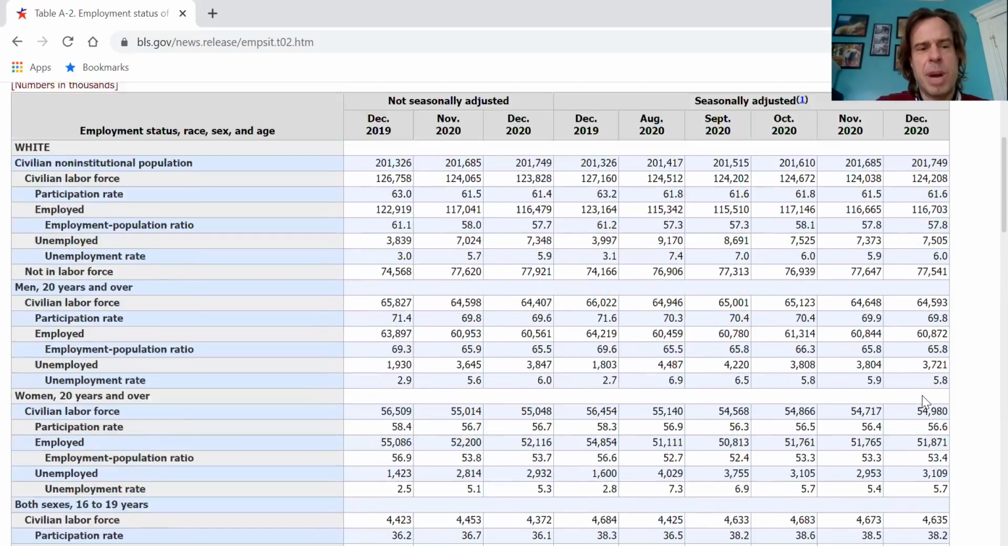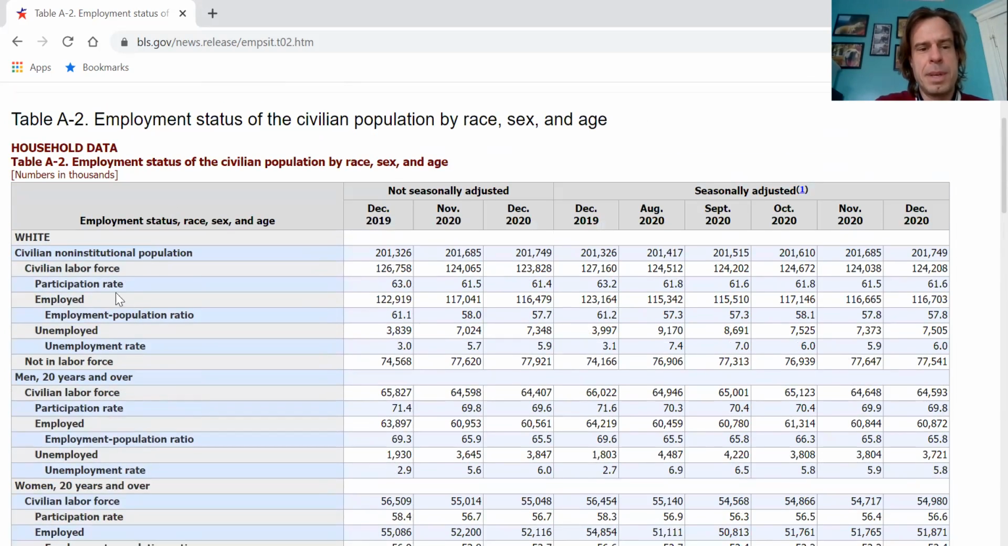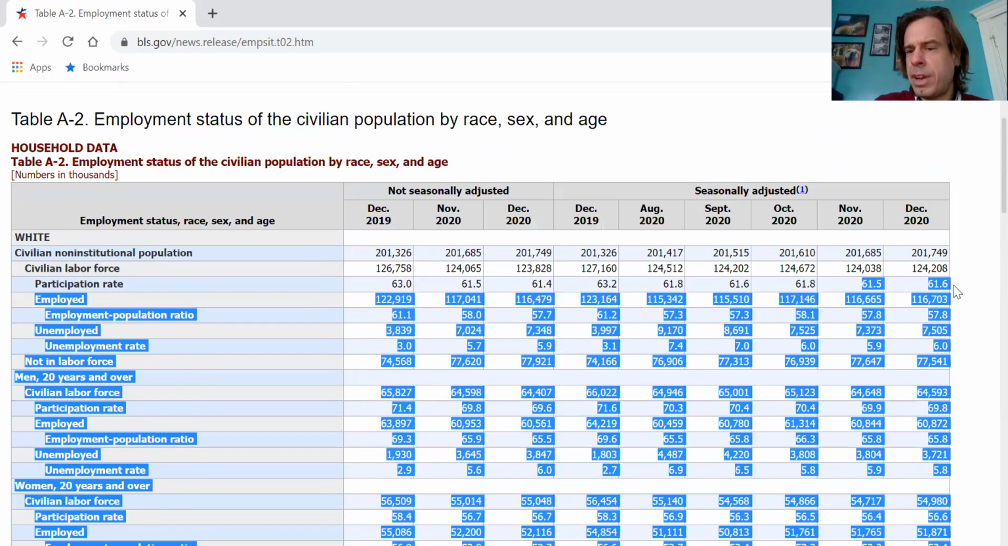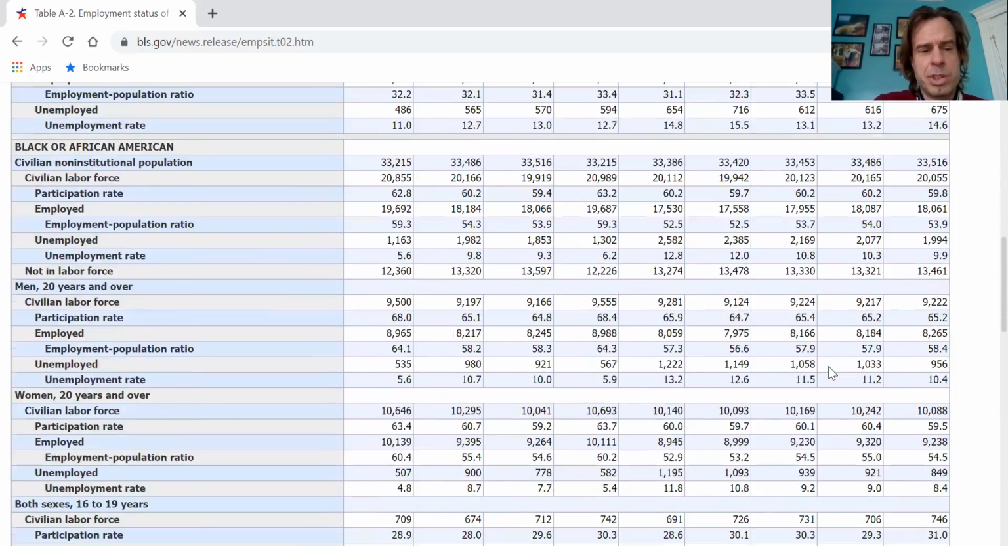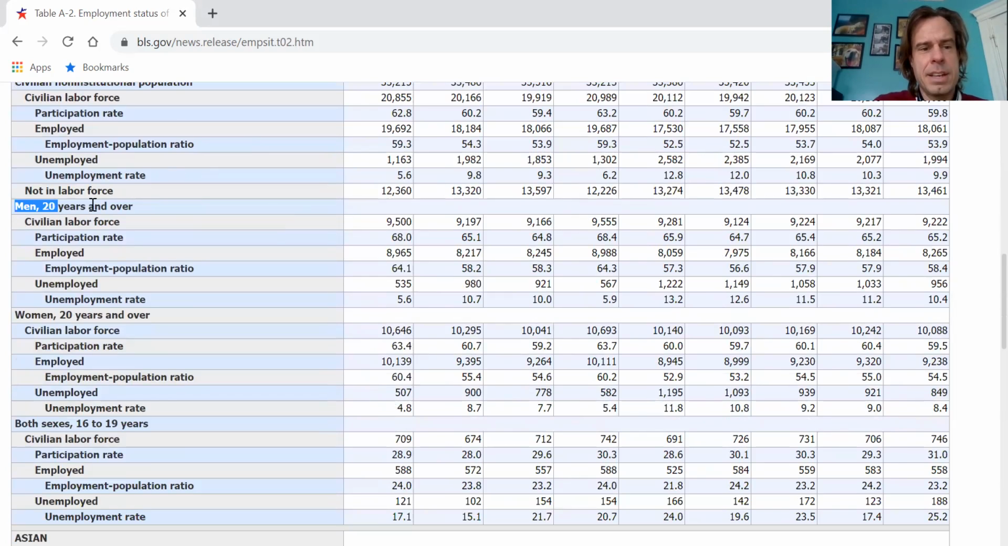We don't see that same drop in labor force participation for white people. We can go back up to the top here and look at that. We can see not really a drop for white people, if anything, a slight increase. And so the picture isn't quite as rosy as it seems. And if we go down, we can see what's driving this actually. Here are men 20 and over, Black men 20 and over.